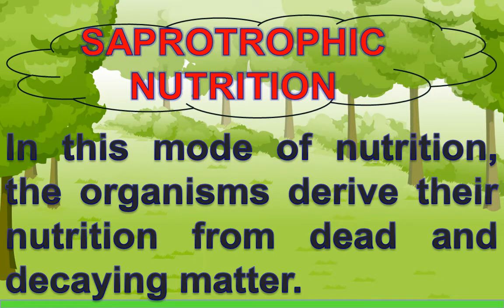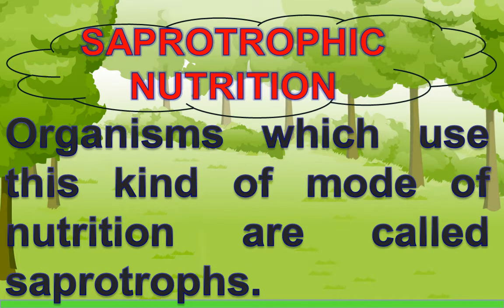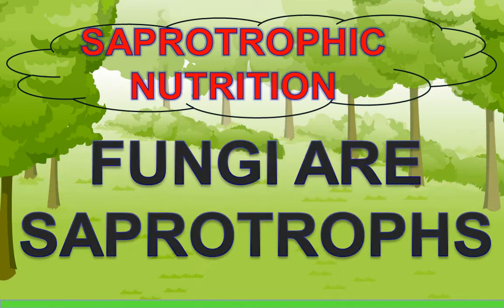This mode of nutrition in which organisms take in nutrients from dead and decaying matter is called saprotrophic nutrition. Organisms which use this kind of mode of nutrition are called saprotrophs. Fungi are saprotrophs.